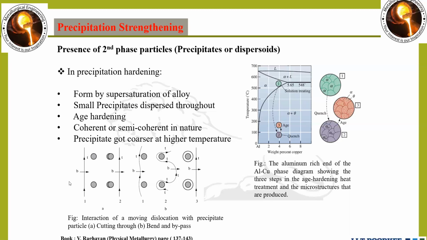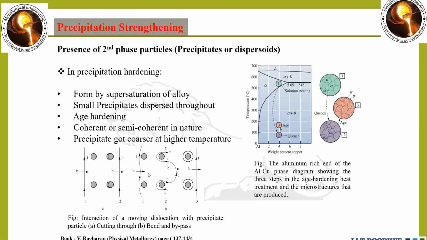And we will see the interaction of the dislocation with precipitates. What exactly happens when the dislocation moves? If it is coherent in nature, meaning the size is smaller, then it will cut the precipitate, as in this pictorial view.